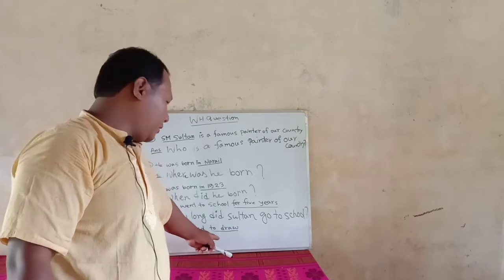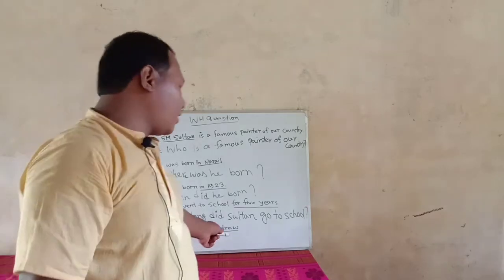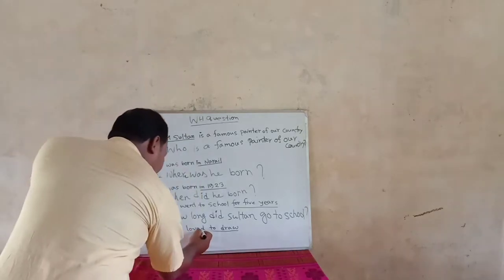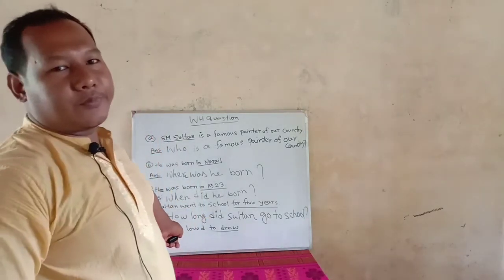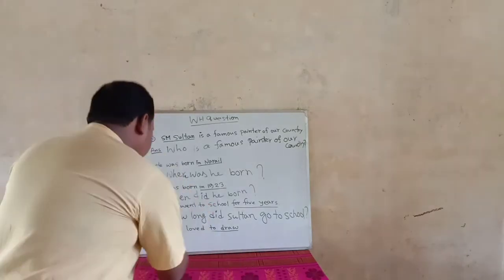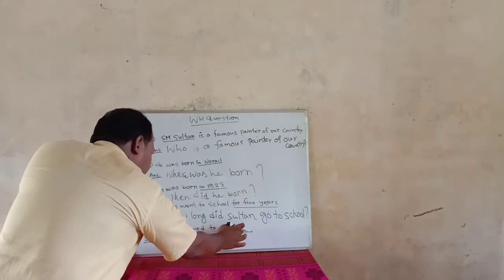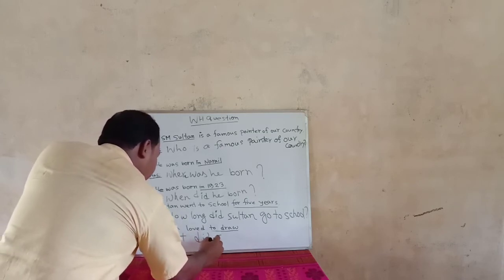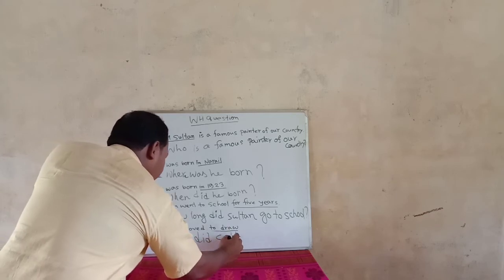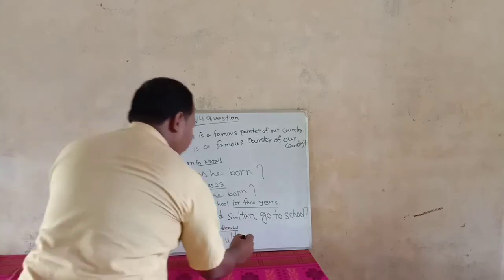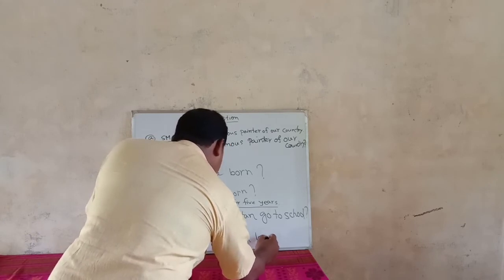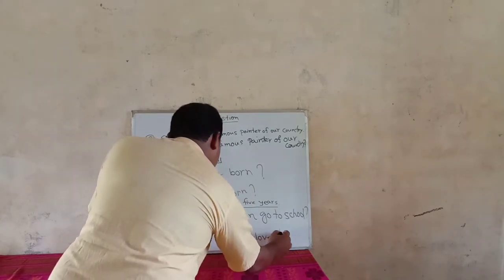The last one is: Sultan loved to draw. The underline is here, so you have to ask on these underlined words. Obviously loved is also past indefinite tense. Since it is draw, you have to put what. What did Sultan, then you put the main verb, love to do.